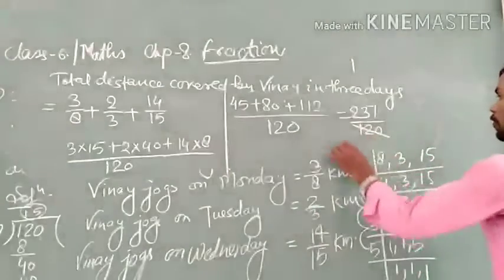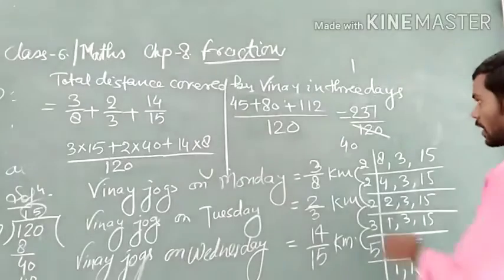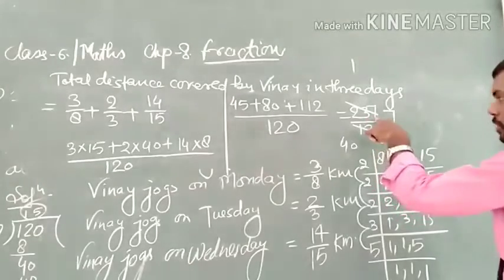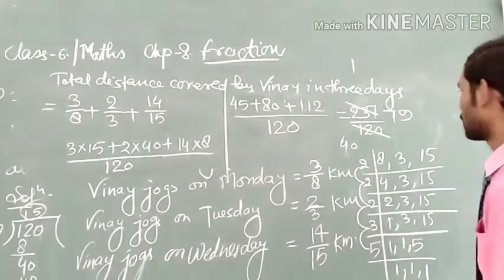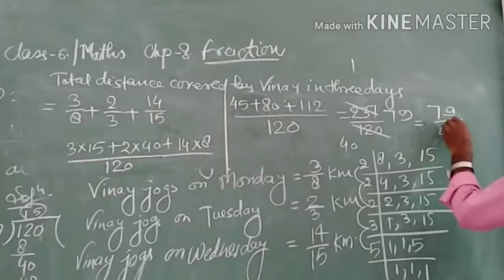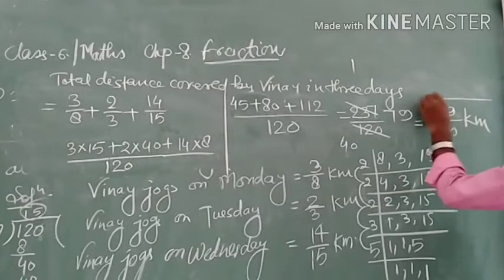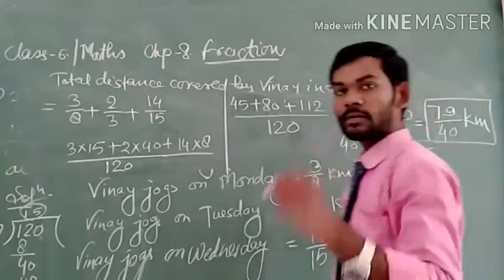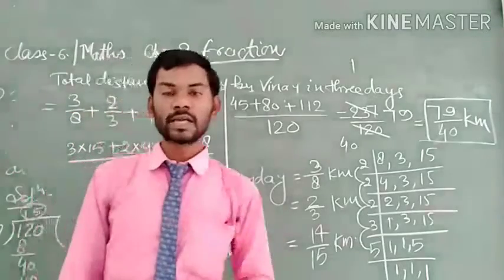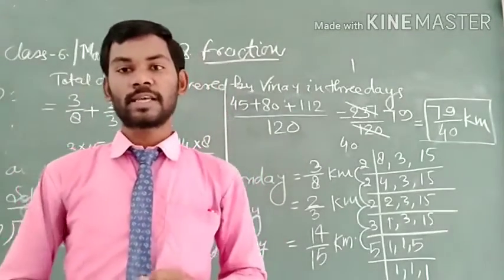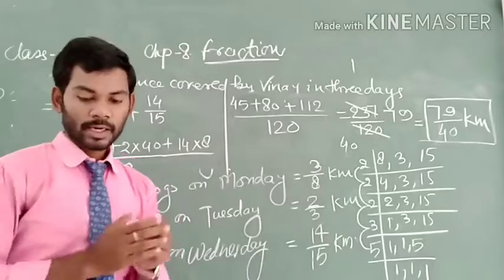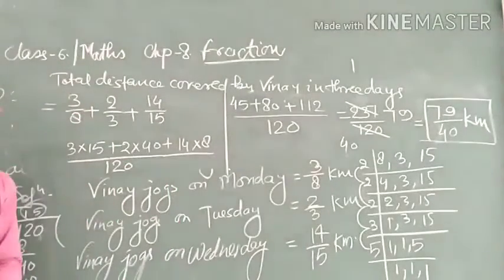So divide by 3: 3 4s are 12, and write here 0; 3 7s are 21, carry 2; 3 9s are 27. So here we get 79 upon 40 kilometer. Okay, so the winner will cover 79 by 40 kilometer in the 3 days, Monday, Tuesday and Wednesday. I hope it is clear to everyone. Now let us see the next question.